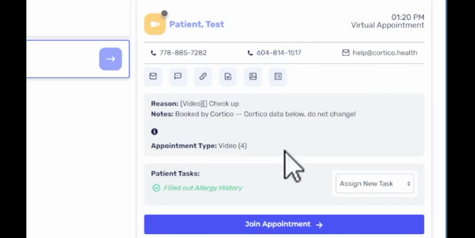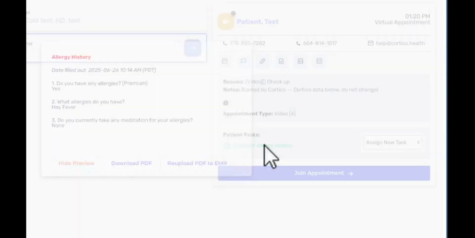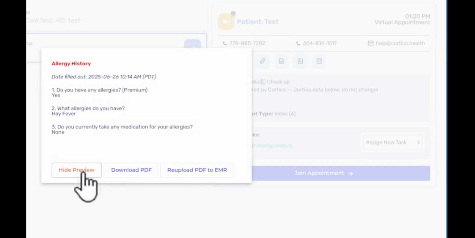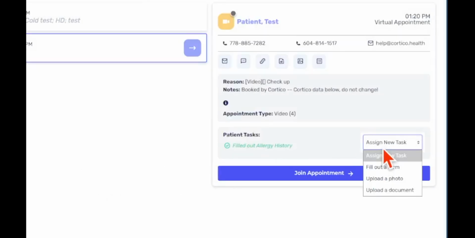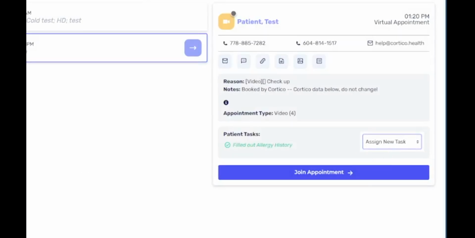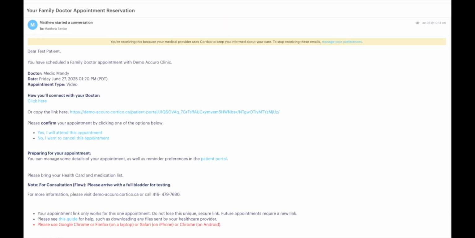Down below, you can also review all the details of the appointment again. And you can also see the patient tasks that you have created for the patient, like if they fill out their allergy history, or any other forms during booking. So now we'll just take a look at the reminder email, which I'll pull over from my other screen here. In here, we have an example of a reminder with all the provider's details and the time that the patient booked in.